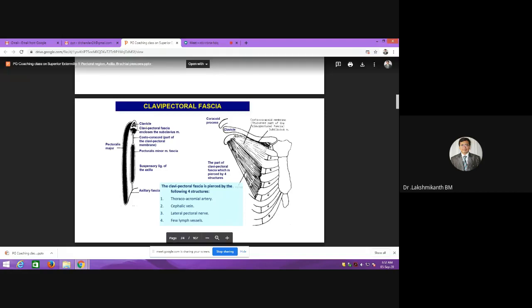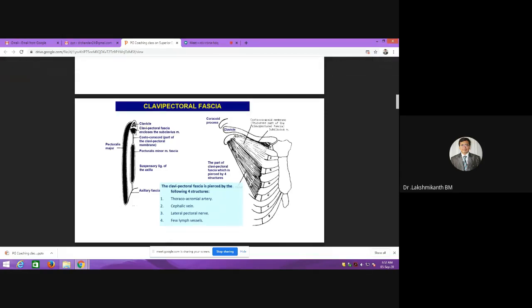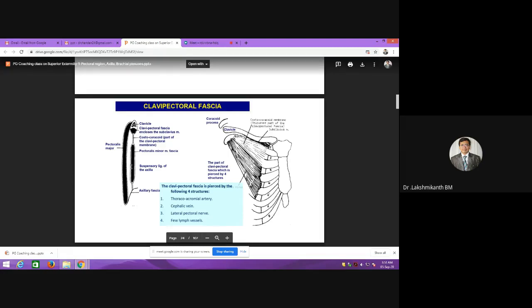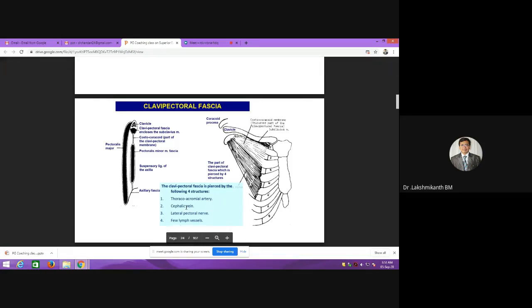What is the clavipectoral fascia? It splits into two parts and encloses a muscle, the subclavius, in the upper part, attaching to the clavicle, and it encloses pectoralis minor, and comes towards the axillary fascia. This fascia, extending from the clavicle to the axillary fascia, is called the clavipectoral fascia, enclosing the muscles pectoralis minor as well as subclavius. These are the two muscles which will be enclosed. And for the structures which are piercing, you have to remember one artery, one vein, one nerve, and lymphatics.